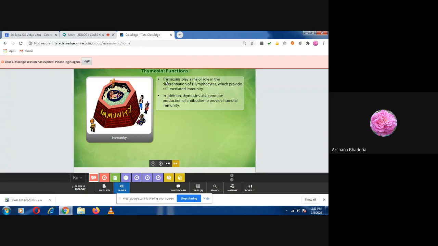So write down the function of the hormone. The hormone which is produced by thymus is thymosin. Note it fast. Thymus secretes thymosin. Now write down its function. It plays a major role in the differentiation of T lymphocytes, which provide cell-mediated immunity.